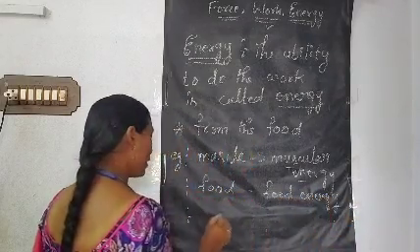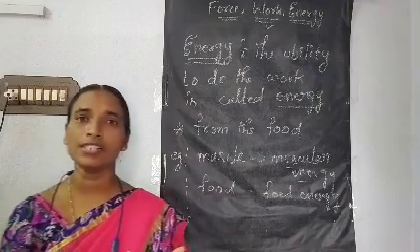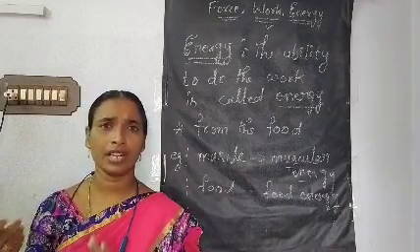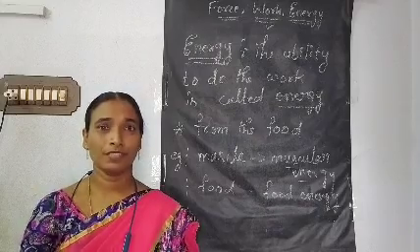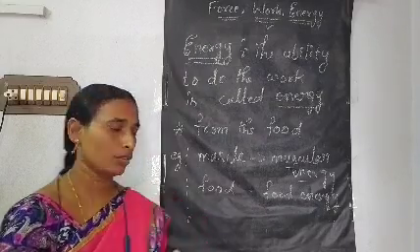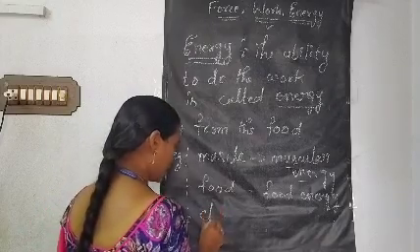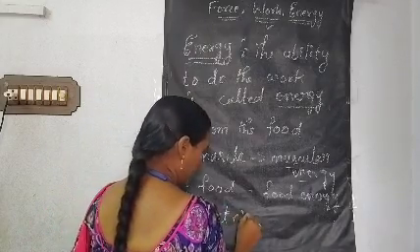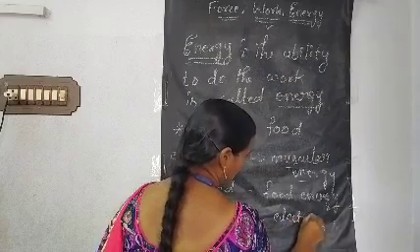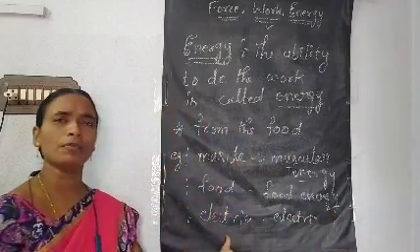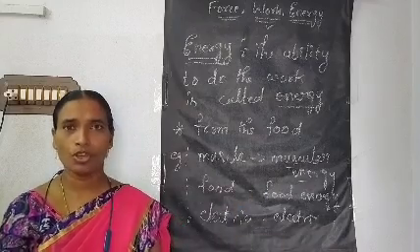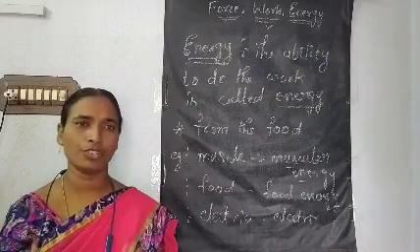Next, if you are getting energy from electricity and there is no electricity connection, the fans and lights may not work. That is also one form of energy. What kind of energy is it? Electrical energy. Like this, so many forms of energies are there, but they are not in our textbook, so I don't want to confuse you.